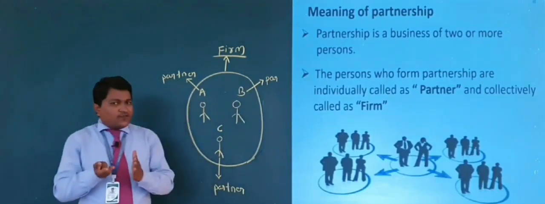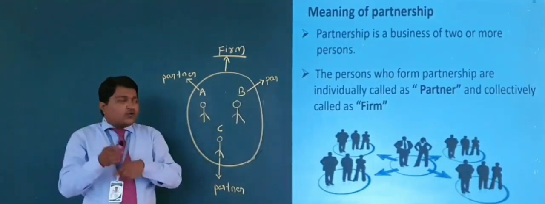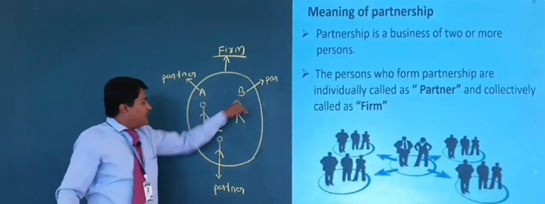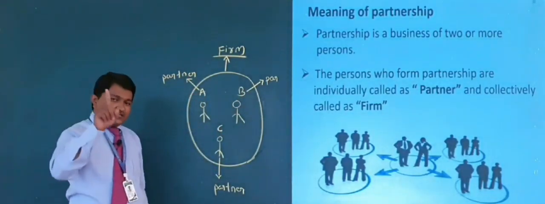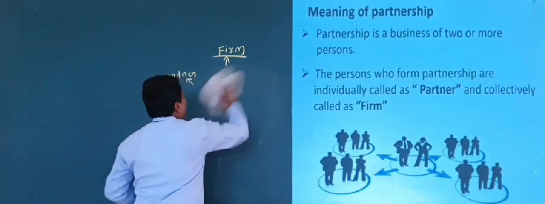Right? Please clarify this one. Partners are individuals and collectively they are called a firm. So here A, B, C are individually called partners and collectively they are called a firm.